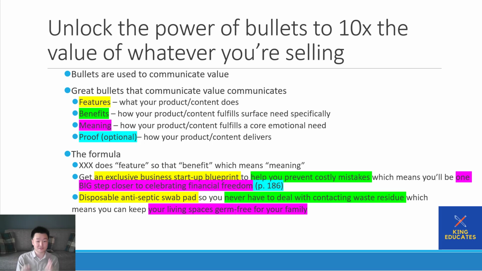This is the feature. This is what you're getting. To help you prevent costly mistakes, this is the surface need. This is the benefit, this is your reason. Which means, this is your deeper reason, which means you'll be one big step closer to celebrating financial freedom. And my proof, that blueprint is on page 186. That's a really good bullet point for books.